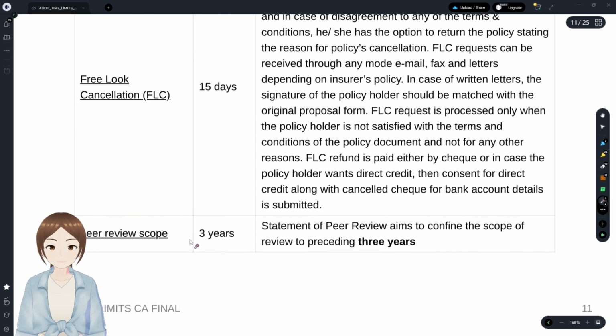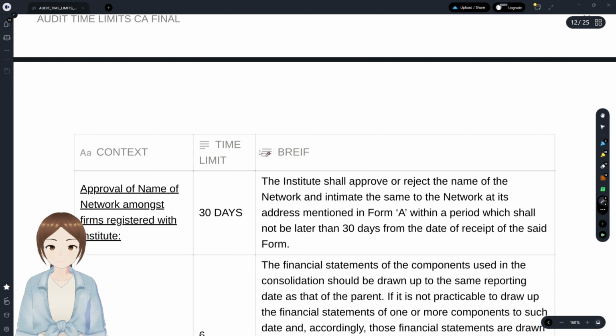The peer review scope. The statement of peer review aims to confine the scope of peer review to the preceding 3 years. You see, this peer review is confined to 3 years. For investigation, you can go back as many years as you want.